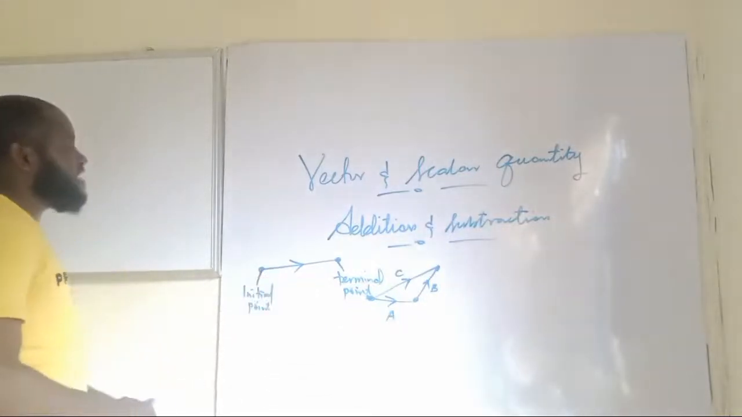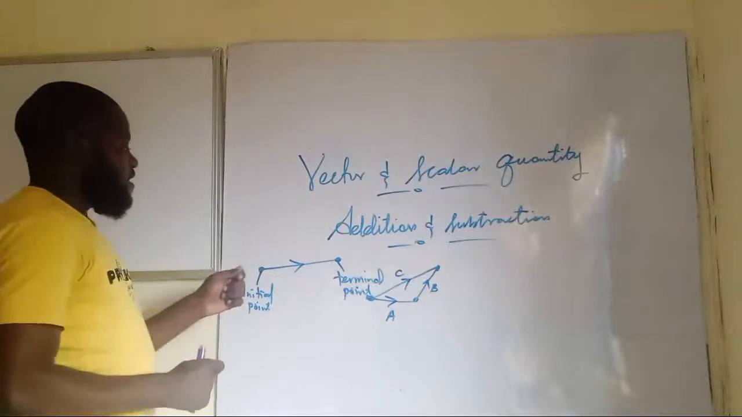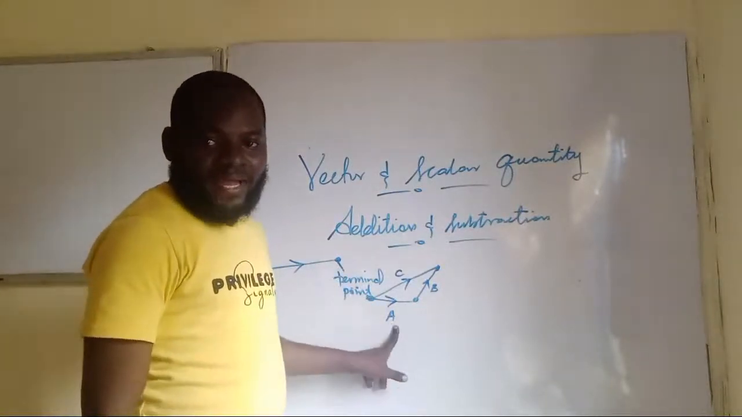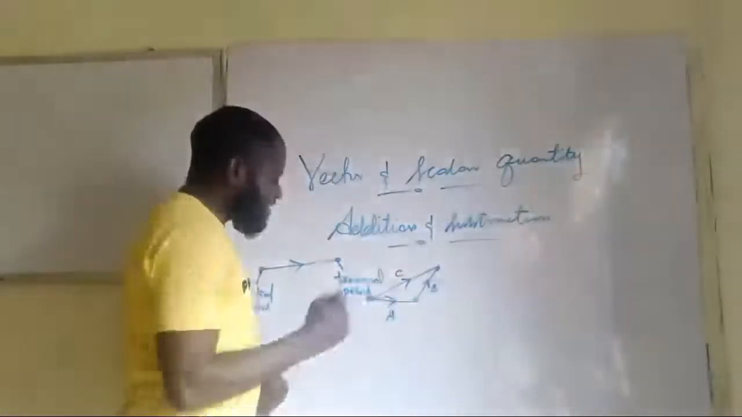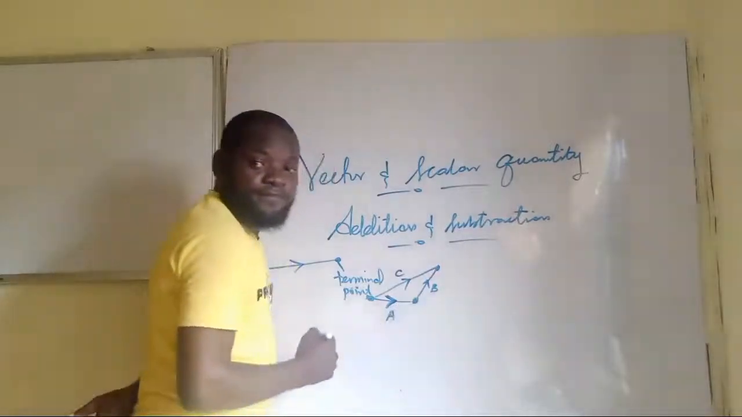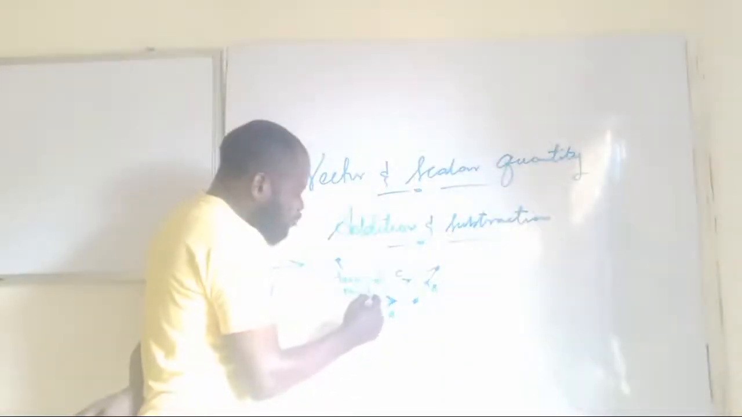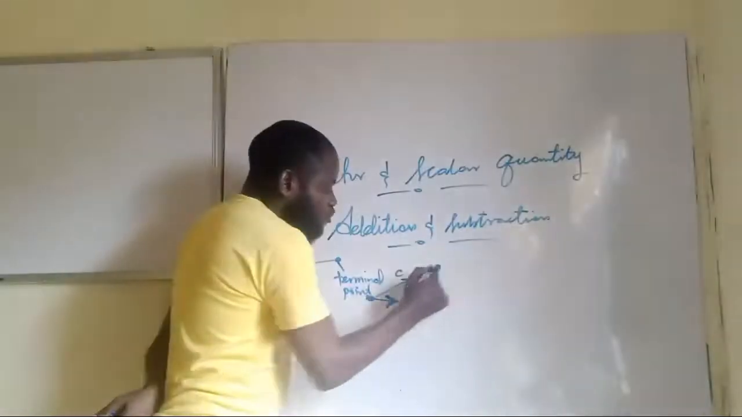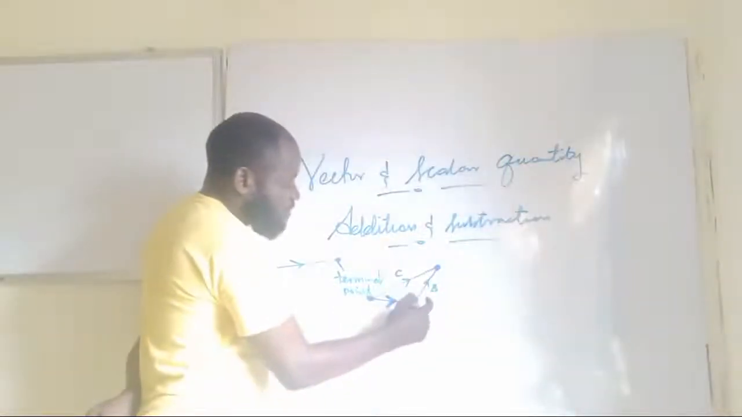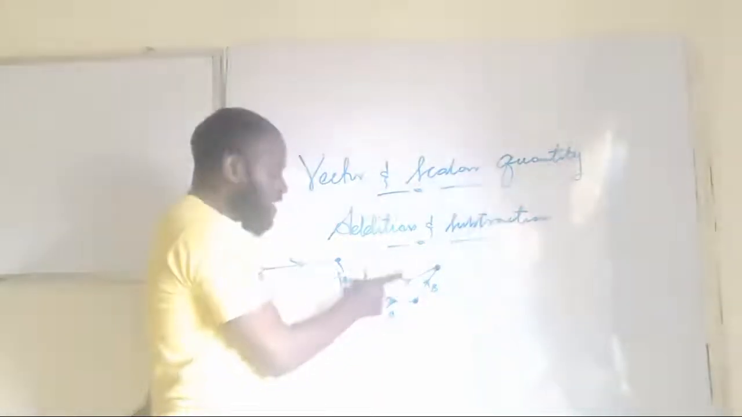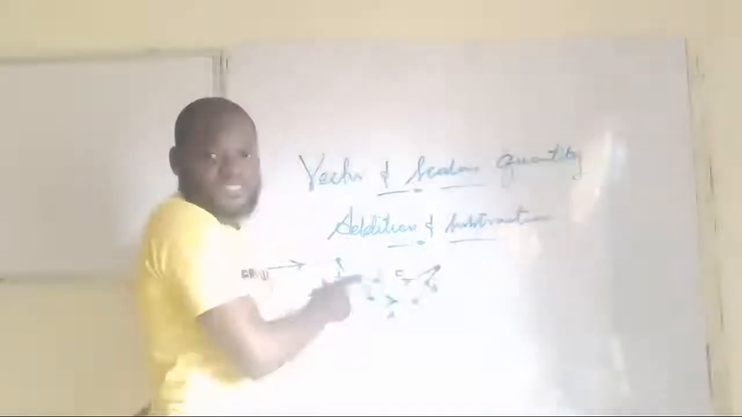So if that should be the case, our initial point is this, and this is our terminal point. Coming to this diagram, you get to see that the terminal point of A is this point here, and here happens to be its initial point. The terminal point of B happens to be this point, and here happens to be the initial point of B. The terminal point of C is this point, and here happens to be the initial point of C.